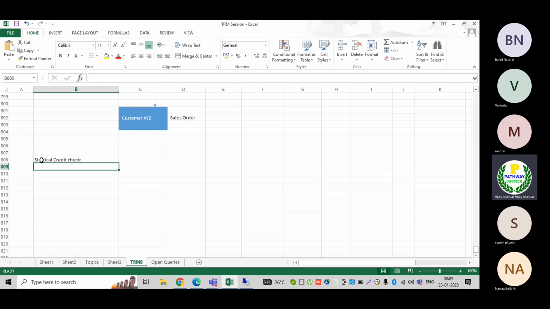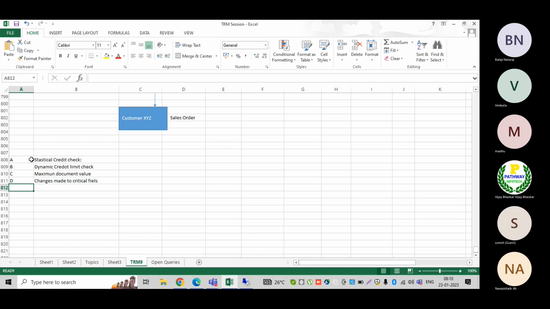The credit checks: one is the statistical credit check, then B is the dynamic credit limit check, then maximum document value. Then D is the changes made to critical fields.